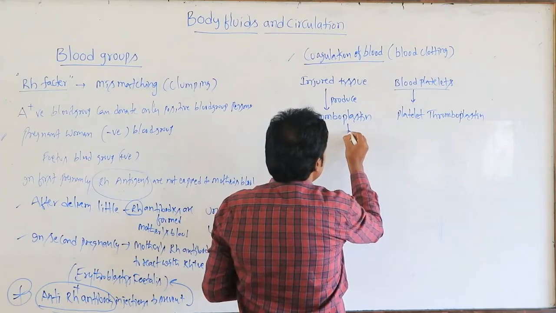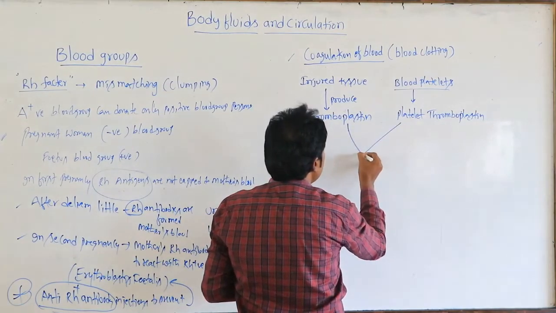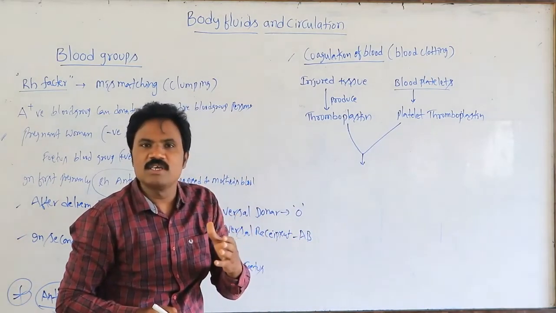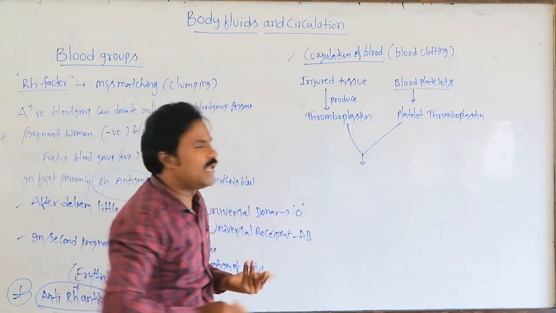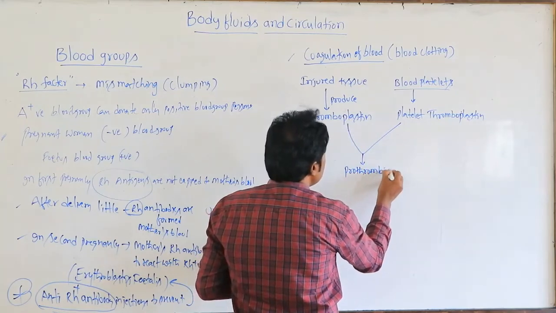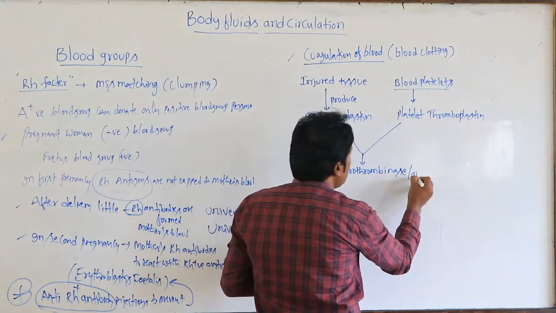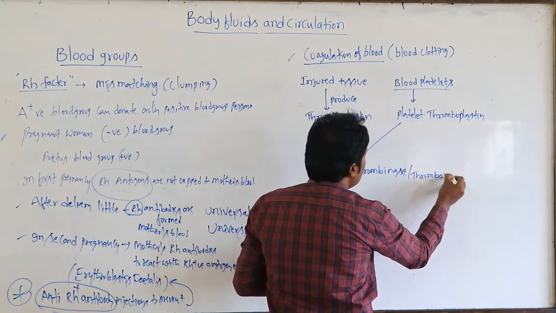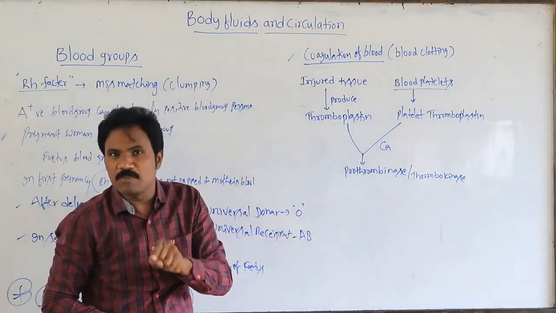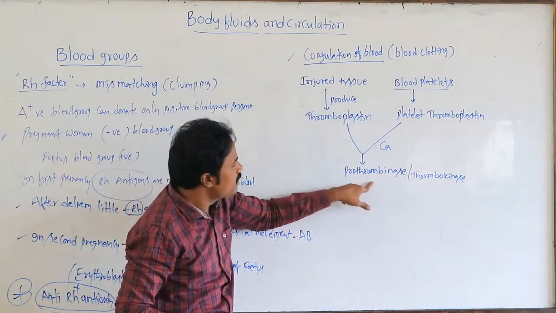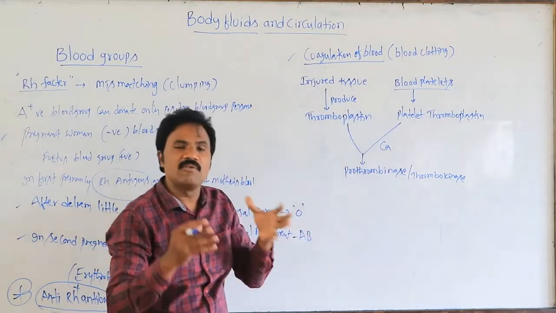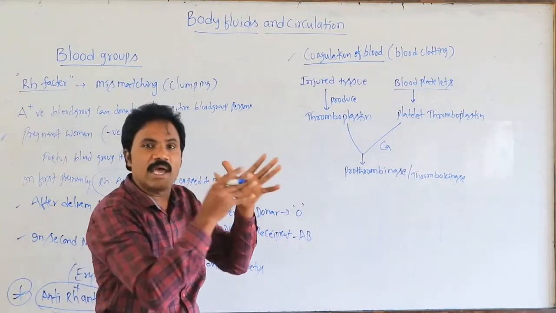The thromboplastins collectively lead to the formation of prothrombinase, or thrombokinase, with the help of calcium ions. With the help of calcium ions, one enzyme, prothrombinase or thrombokinase, will be released. Within 3 to 6 minutes, these actions take place.